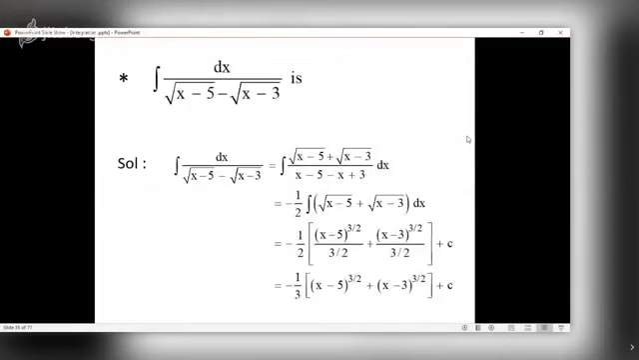Now this is an interesting example. Integral of 1 upon root of x minus 5 minus root of x minus 3. I am sure that you will not think of splitting the denominator. That is absurd. Many students split the denominator, and when they realize, then they say that it is a silly mistake. This is not a silly mistake. This is not less than a Himalayan blunder. You should rather never split the denominator.